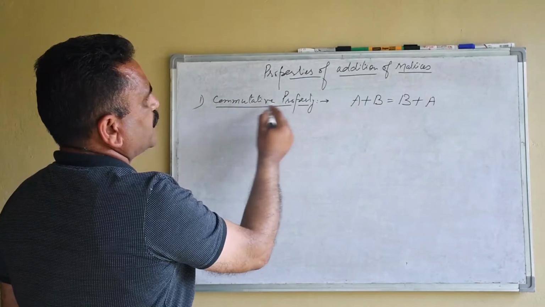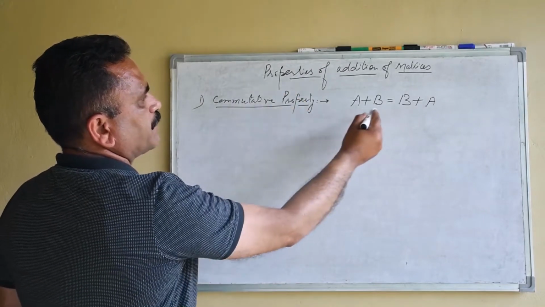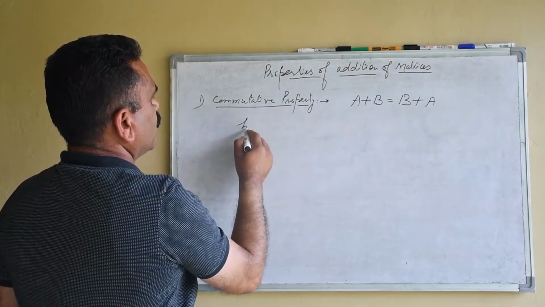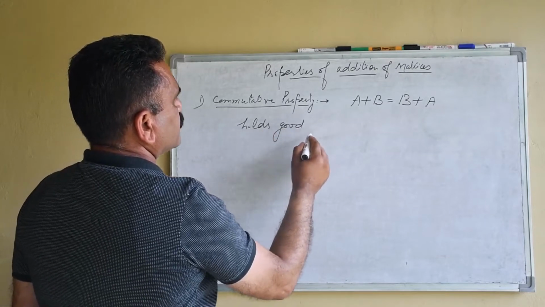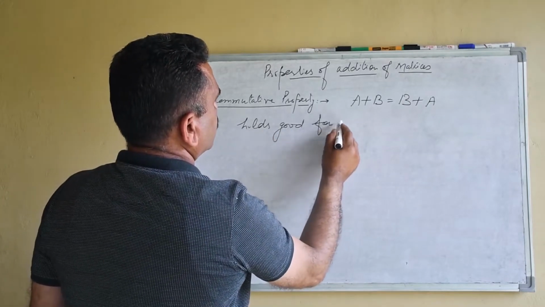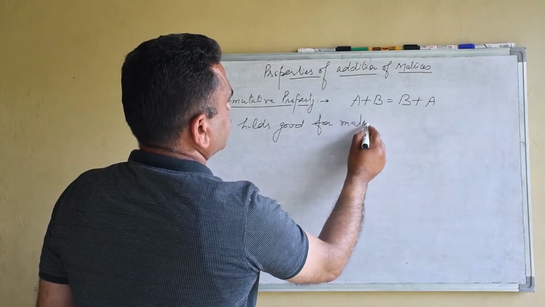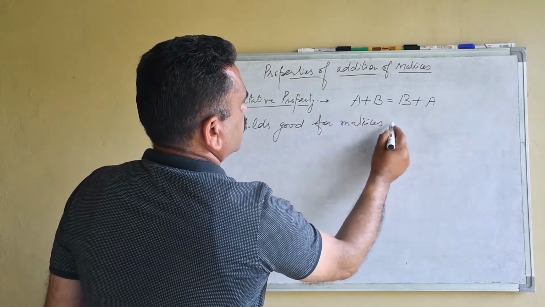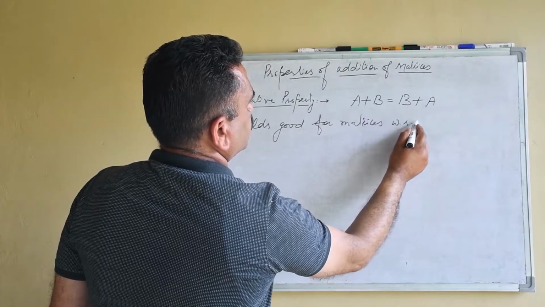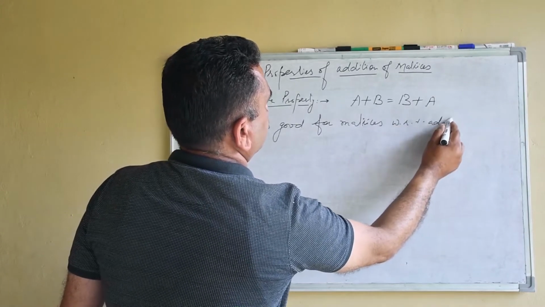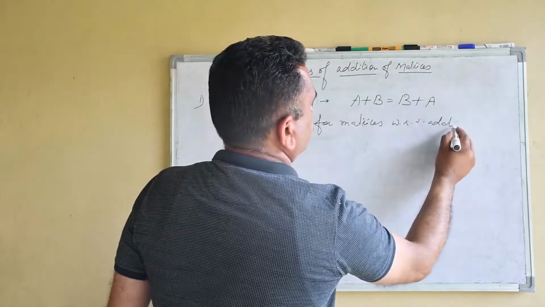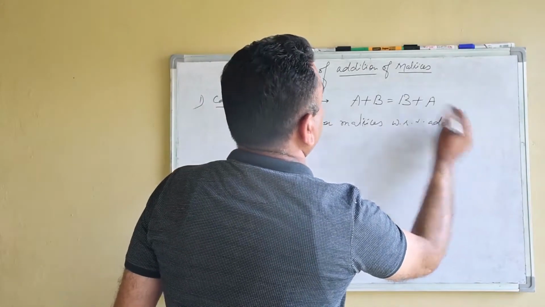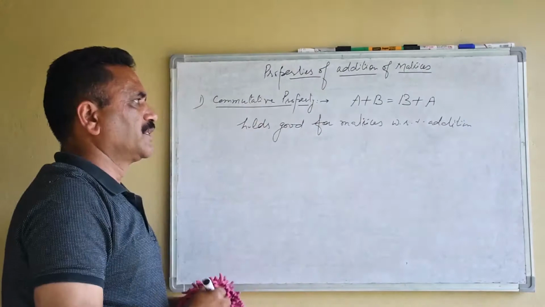So first, commutative property, A plus B is equal to B plus A, holds good for matrices with respect to addition.